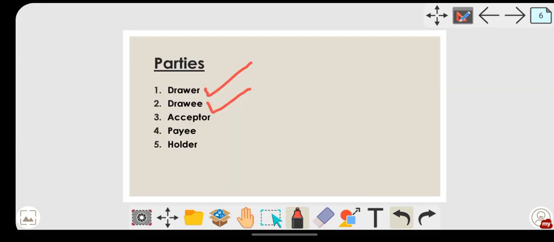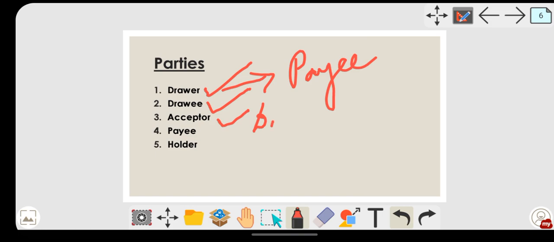Who is the drawer? The drawer, you may also call him the payee, because he is the one who is going to receive the payment. Next comes your acceptor. So who accepts the bill? The drawee is going to accept the bill, or on behalf of the drawer. Next one, payee, the one to whom the sum is payable, whose name is stated on the bill.